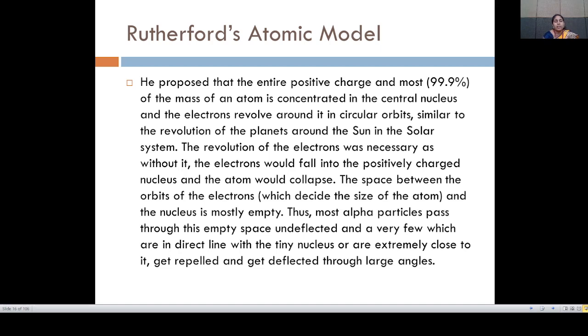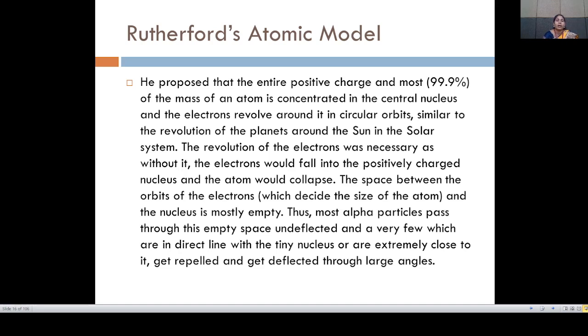Like that, in the Rutherford atomic model, 99.9% of the mass is concentrated at the central nucleus, and electrons are revolving around the nucleus.